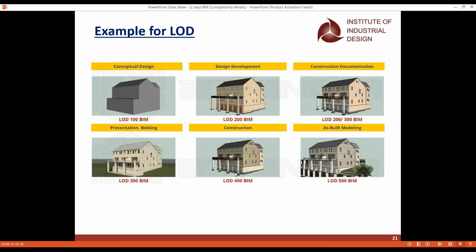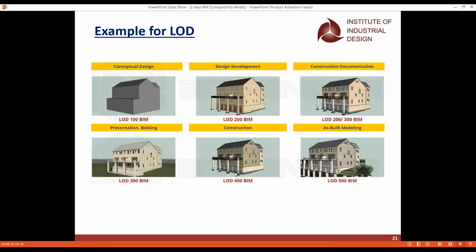But when we want to go for LOD 400 for BIM, we want to make the exact model to get constructed at the construction site. So when a company or client asks you to create a project for LOD 400, of course we can do it. The steps we have to follow are that we go from the conceptual design till the construction.